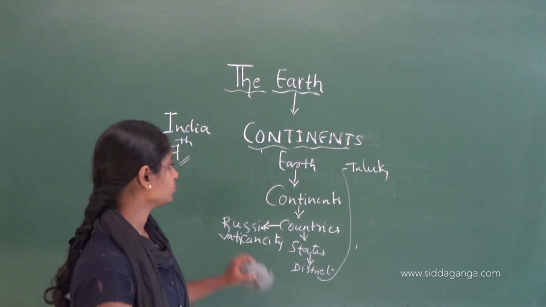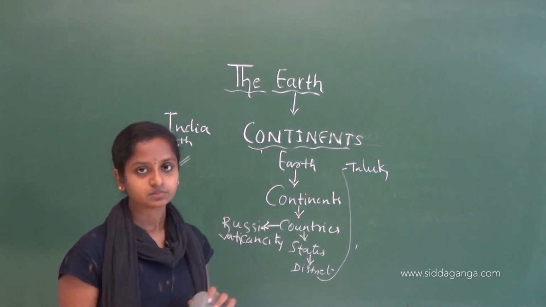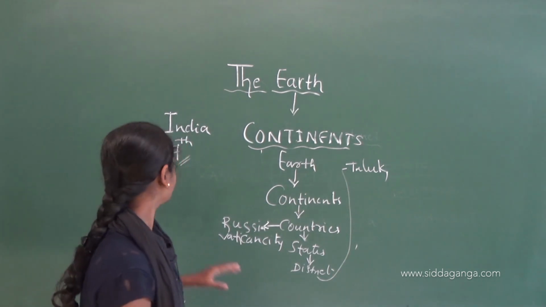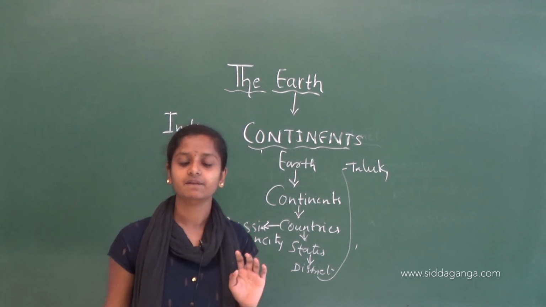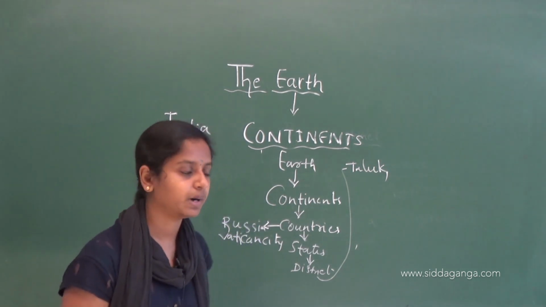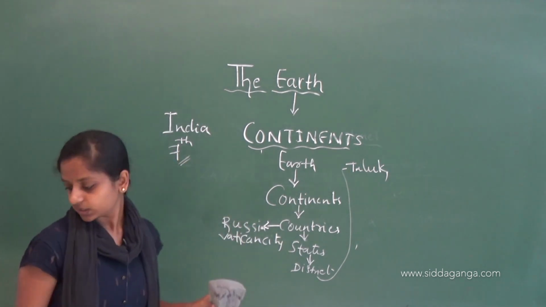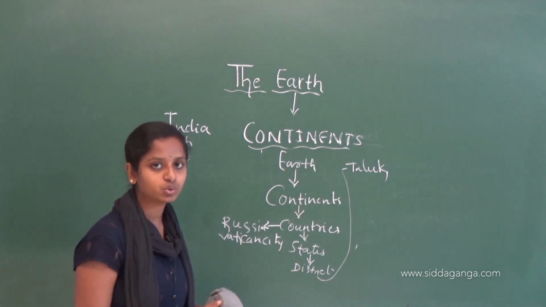So this was about the continents, and we have seen that India ranks 7th in area. So this was about the continents. Now we'll see about the oceans.